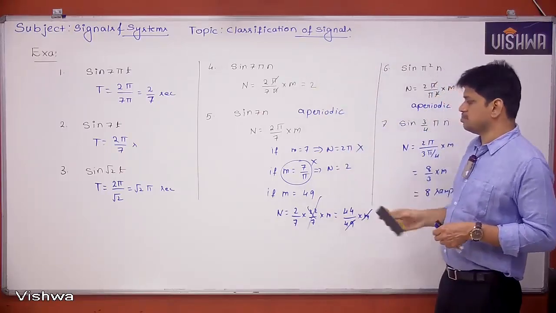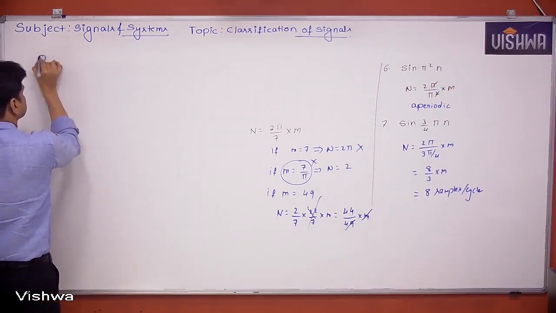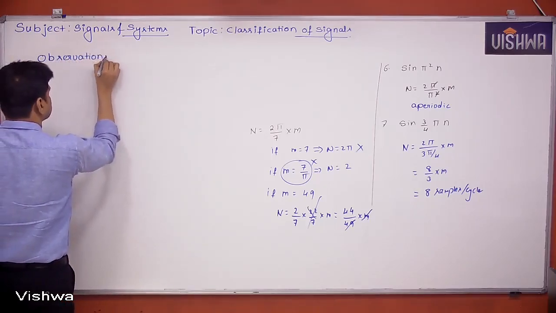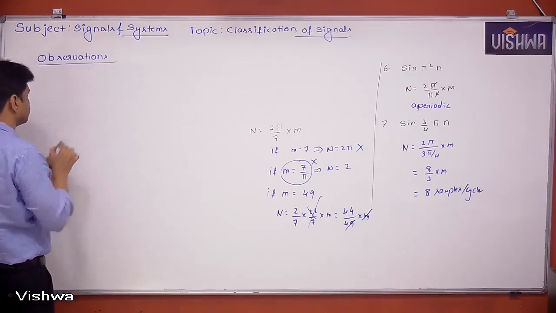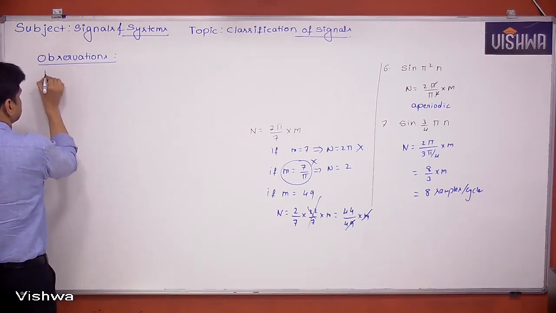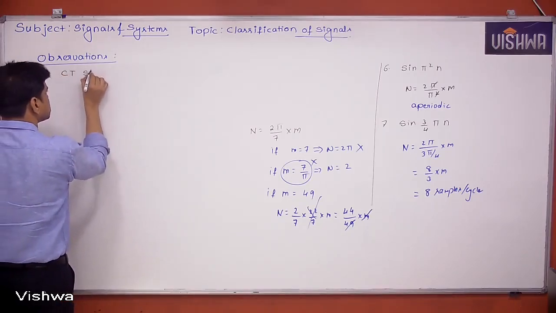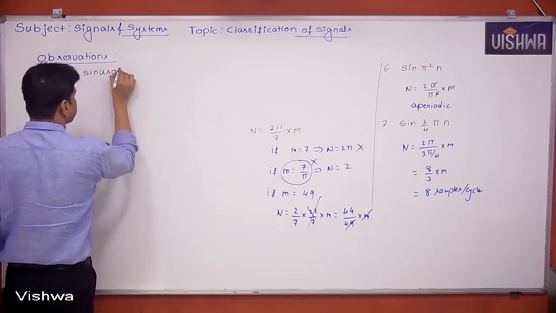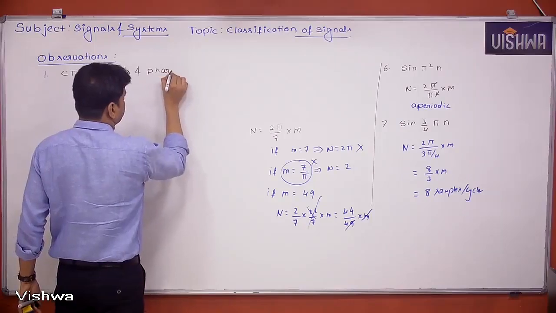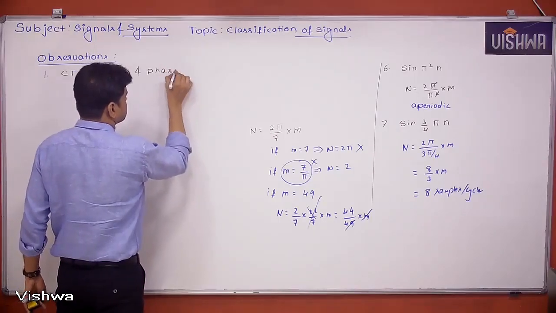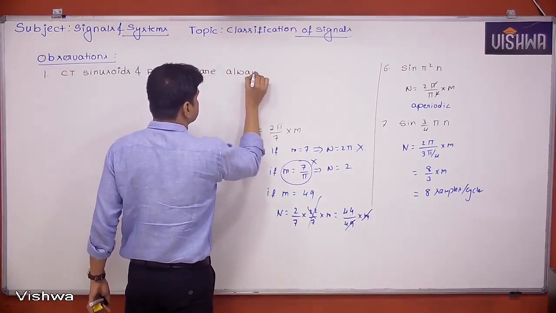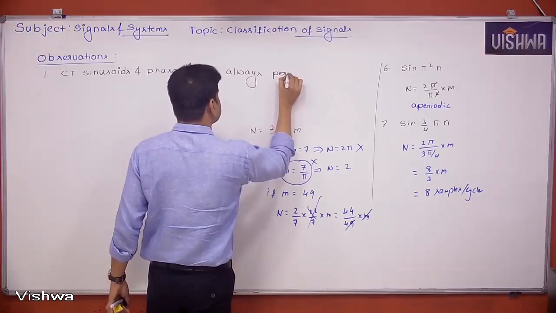Okay, take it. Observations. The first observation: continuous time sinusoids and phasors are always periodic.